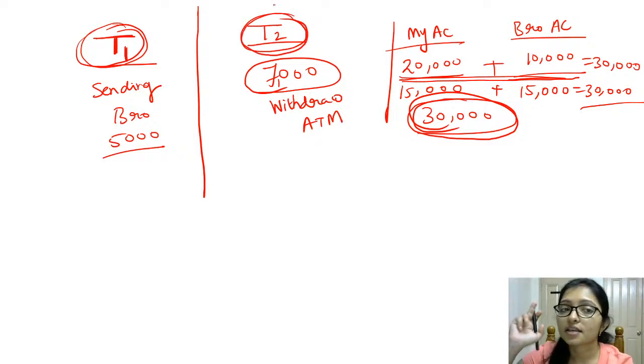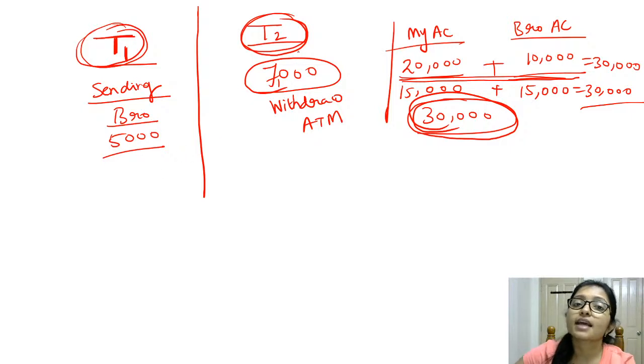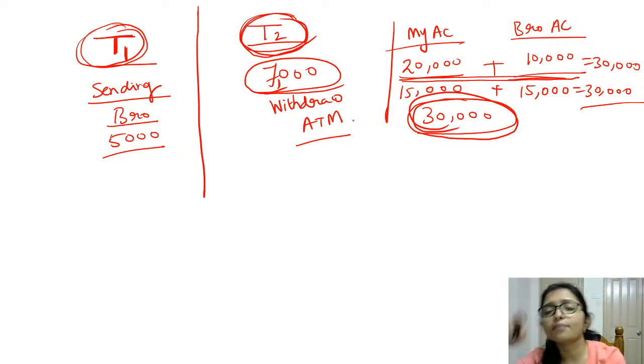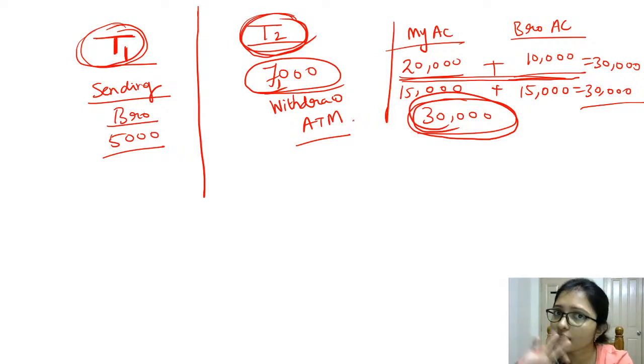Don't mix them. This is my transaction, that I am sending money to my brother, 5,000, right? And my brother is trying to withdraw some money, 7,000 from the ATM at the same time. Both are different transactions, don't be confused with that.